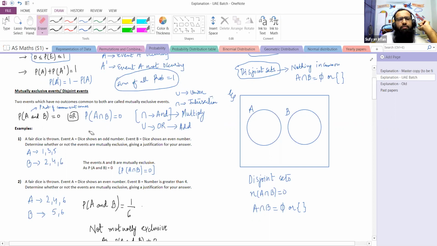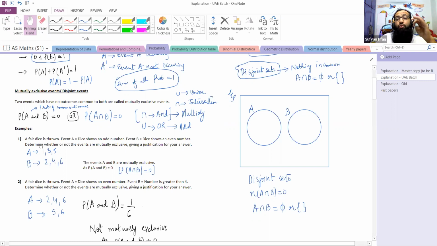Example number 1. A fair dice is thrown. What is the meaning of fair and biased? This is another story. There are so many things to tell. But as for now, fair is an event. A fair dice is a dice in which all outcomes have the same probability.